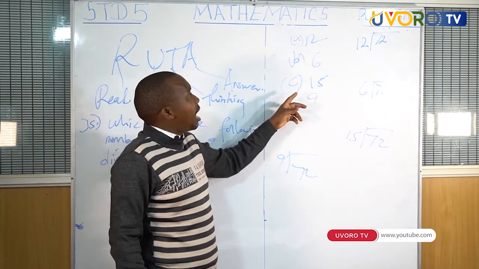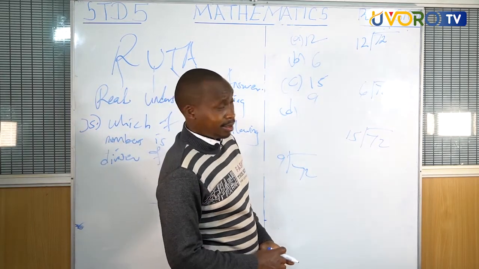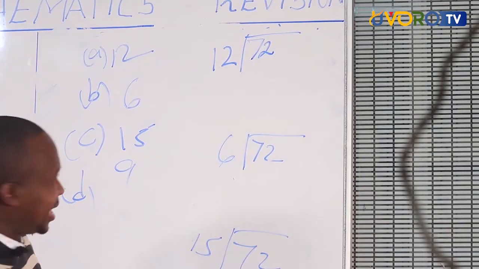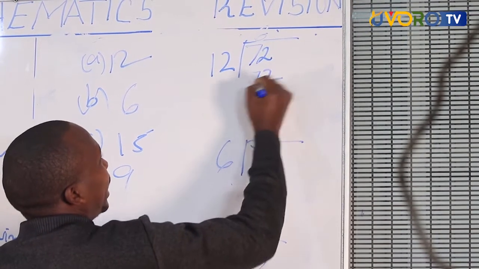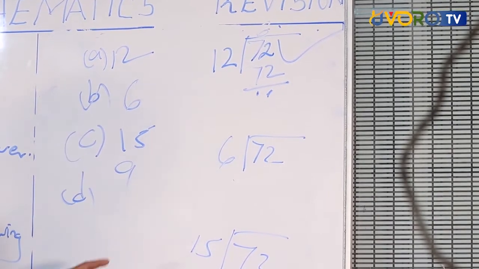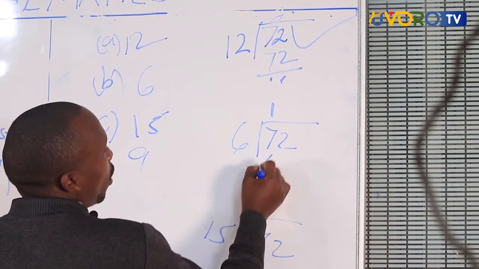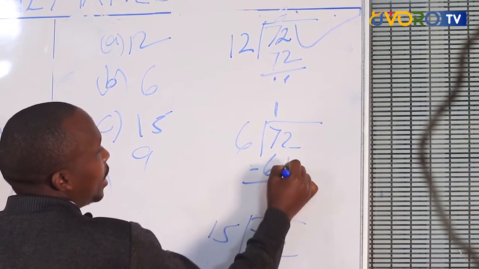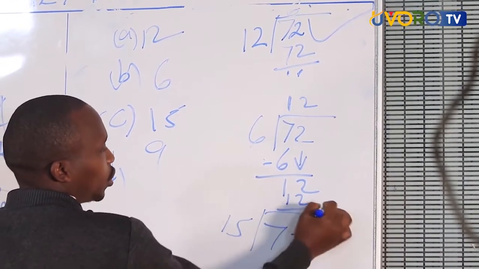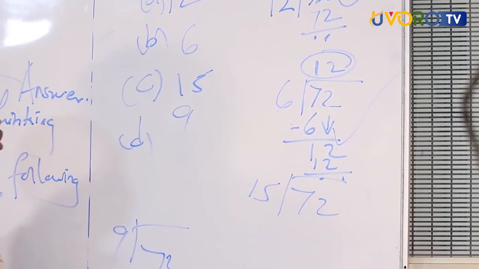12 will go how many times into 72? Very good, 6, because of 72. So that one qualifies to be a divisor. 72 divided by 6. 1, because of 6 minus. You drop this 2. 6 times what equals 12? 2, because of 12. So it is also a divisor. We go to 15.